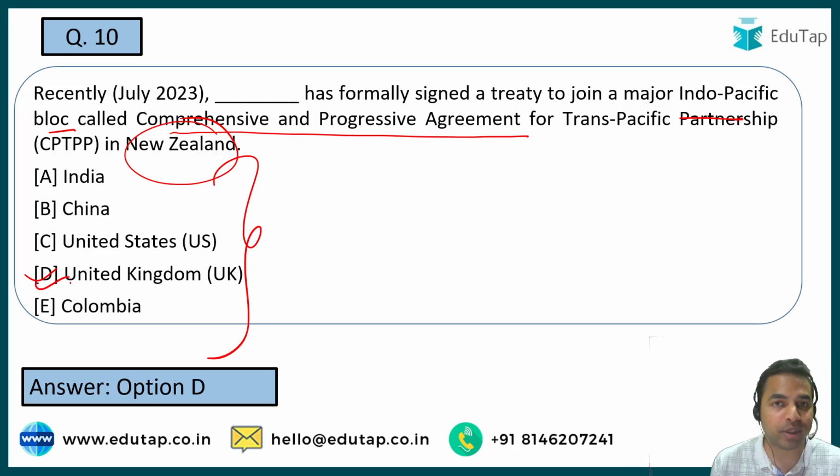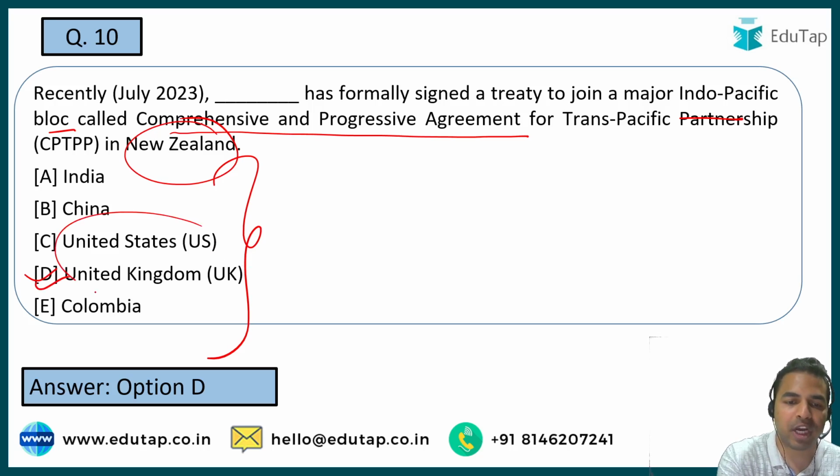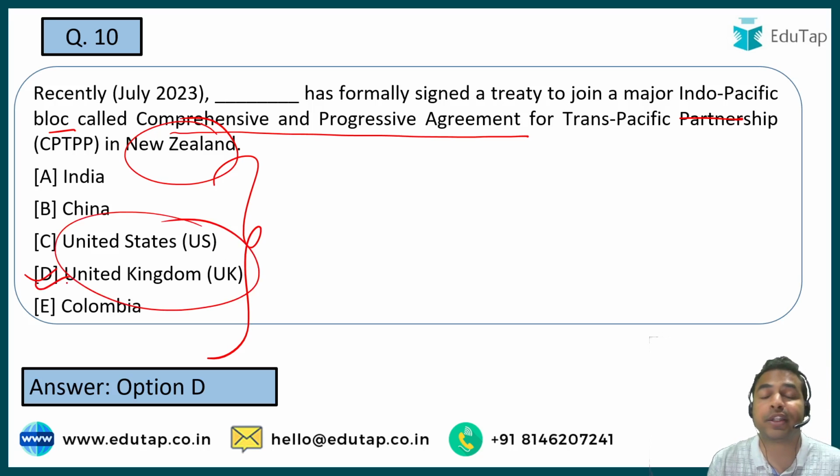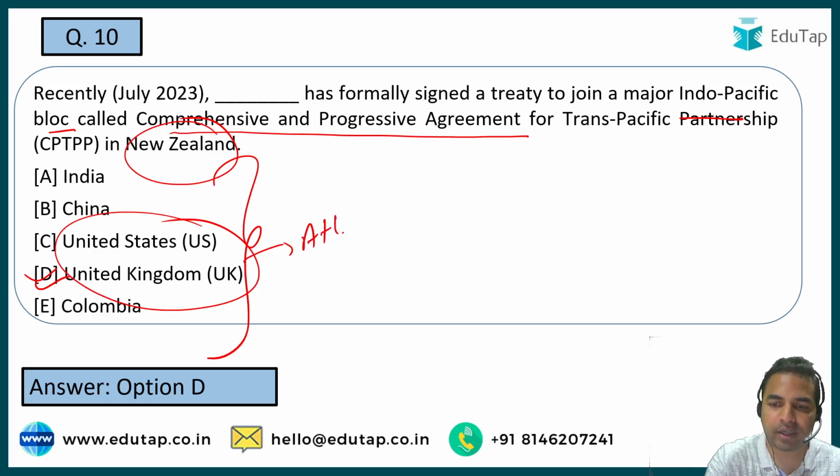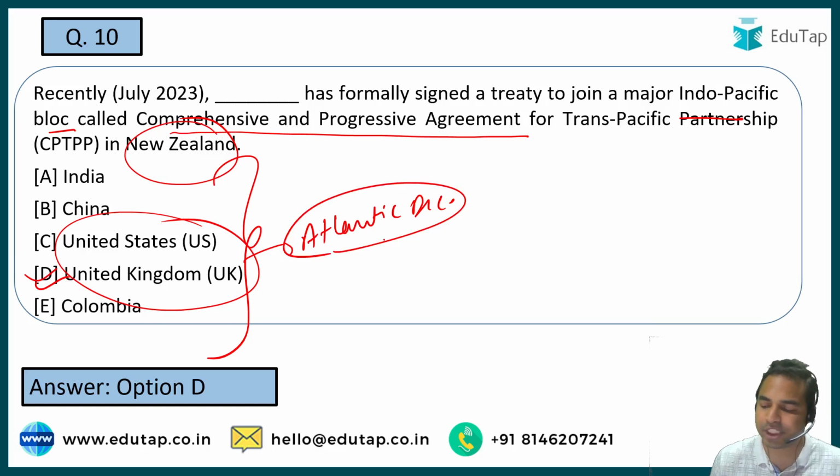So guys, let me also tell you that recently a declaration was also signed by the United States and the United Kingdom together. Okay, I hope this is clear to all of you. The name of that declaration was the Atlantic Declaration. Let's move on to the next question, guys.